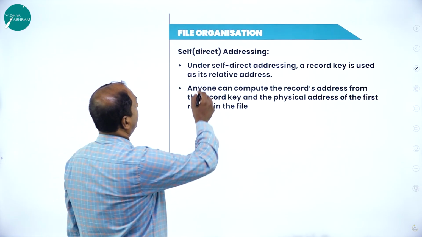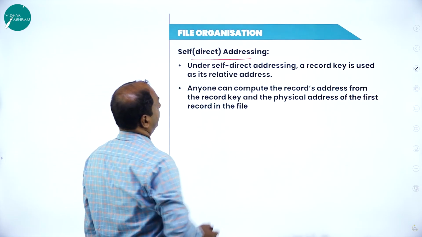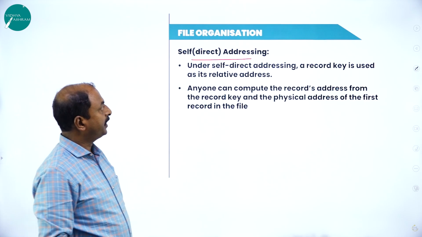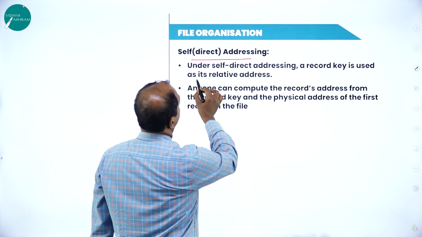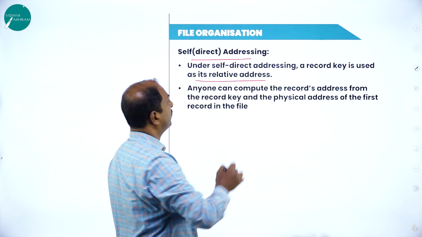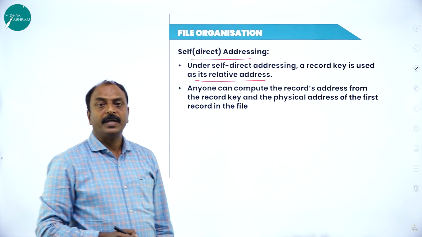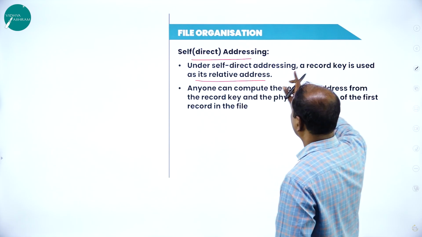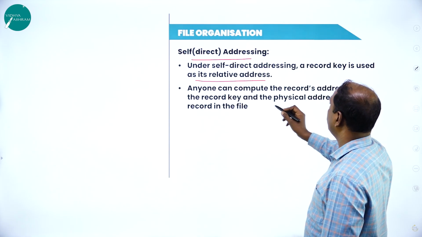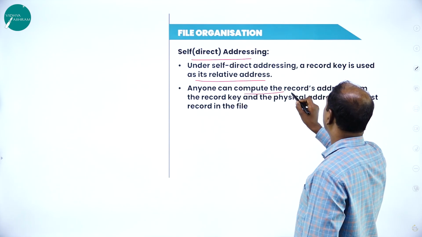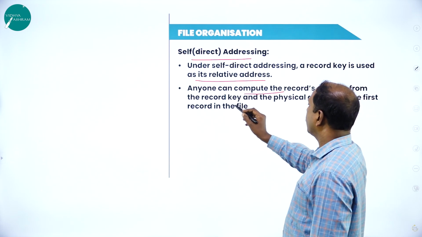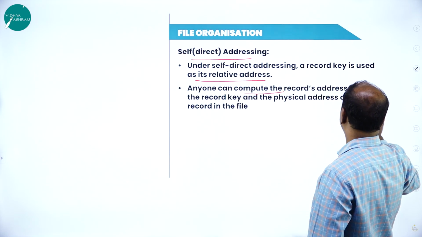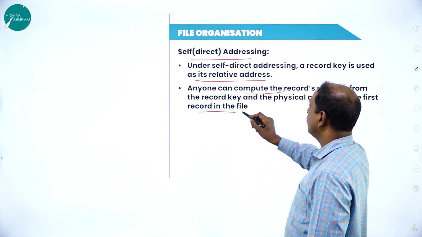This is self or direct addressing. Under self-direct addressing, a record key is used as its relative address. Here, by using a record key, we can access one of the records. It can compute the record's address from the record key and the physical address of the first record in the file.